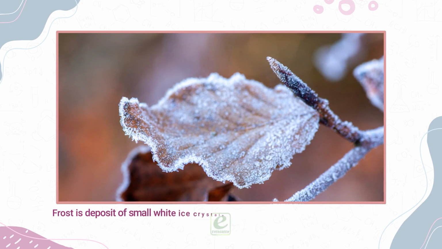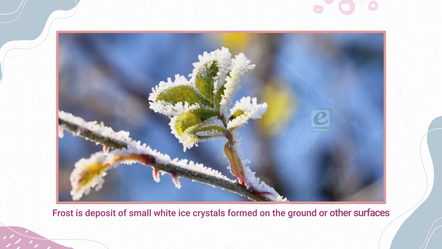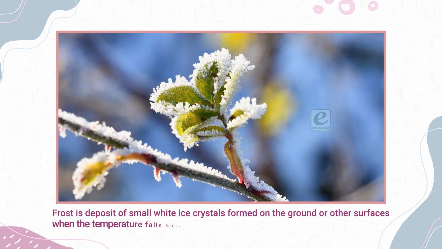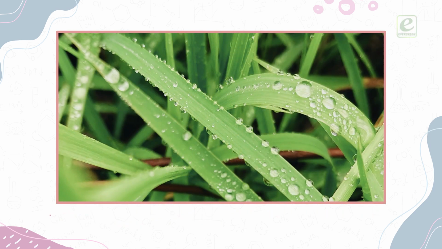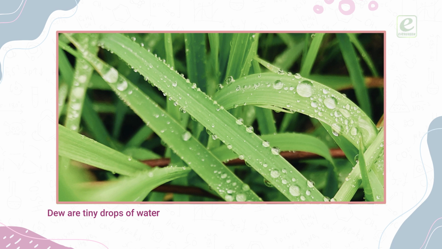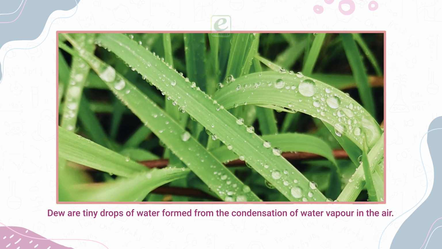Frost is deposit of small white ice crystals formed on the ground or other surfaces when the temperature falls below freezing. Dew are tiny drops of water formed from the condensation of water vapor in the air.